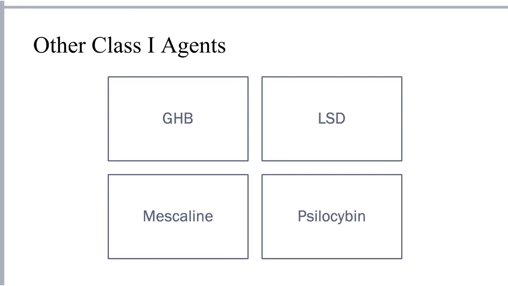GHB is a natural metabolite of the neurotransmitter GABA. It was first introduced in the 1960s as a general anesthetic, and there is a GHB product that is FDA approved for the treatment of narcolepsy called Xyrem. Its acute effects include euphoria, sedation, and amnesia, and this is one of the reasons it became popular as a date rape drug throughout the 70s and 80s.